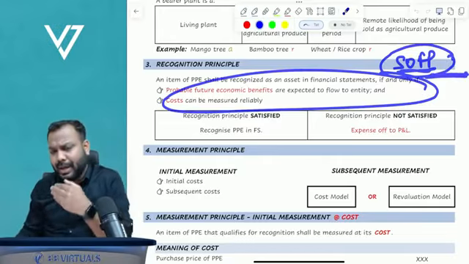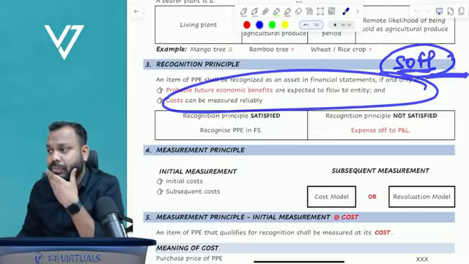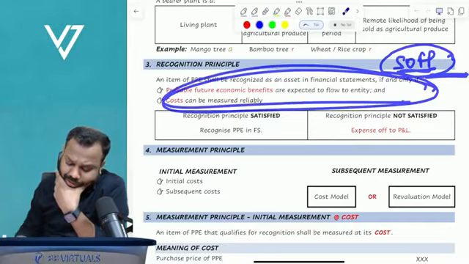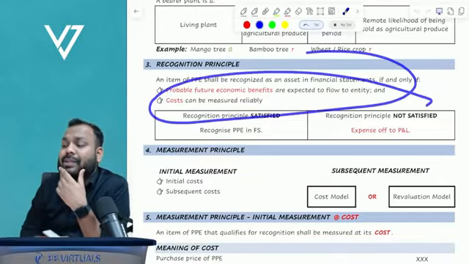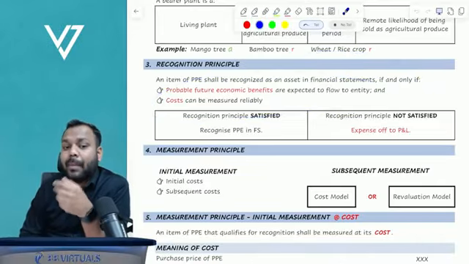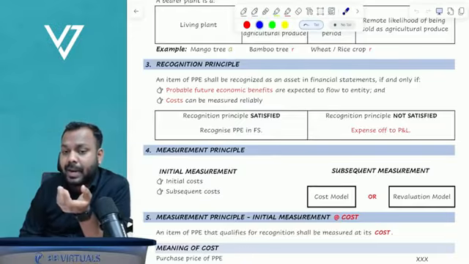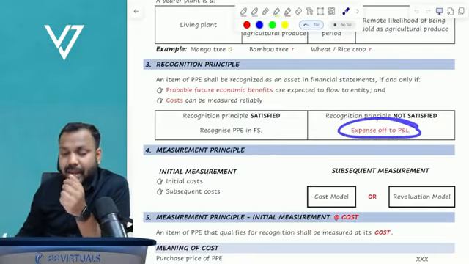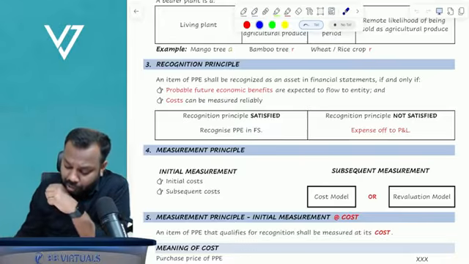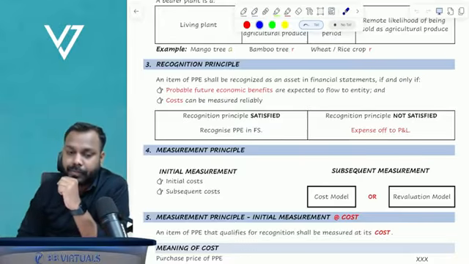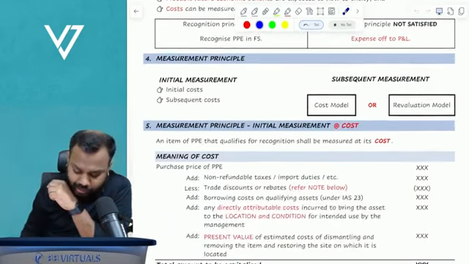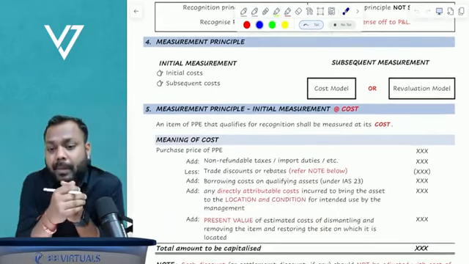Okay, because we are getting the benefits over useful life. But if either of these conditions are not satisfied, in that case, whatever amount we have spent on the property, plant, equipment, that will be expensed off to P and L. That is, it will not be recognized in SOFP as an asset. Now coming on to the next topic, that is measurement principle.